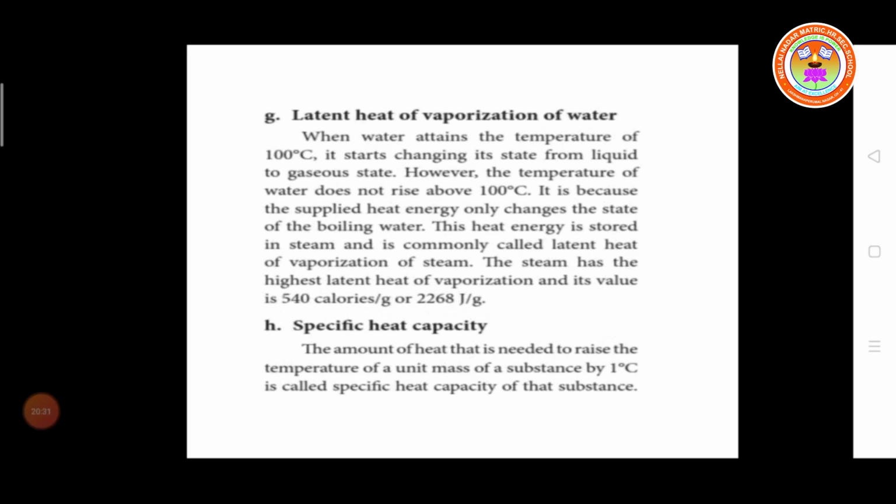Then latent heat of vaporization of water. When water attains the temperature of 100 degrees Celsius, it starts changing the state from liquid to gaseous state. However, the temperature of water does not rise above 100 degrees Celsius. It is because the supplied heat energy only changes the state of boiling water. So heat energy is stored in steam. It is commonly called latent heat of vaporization of steam.